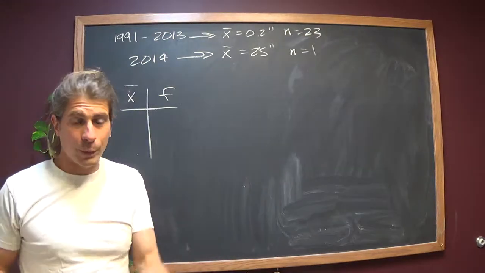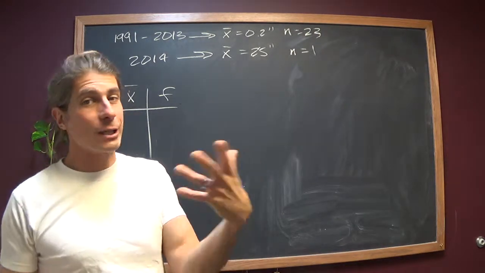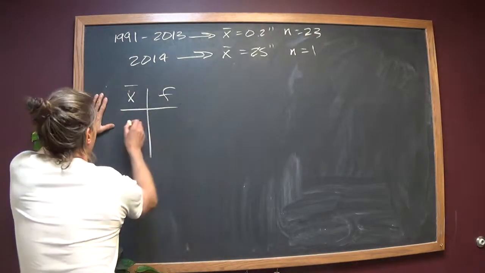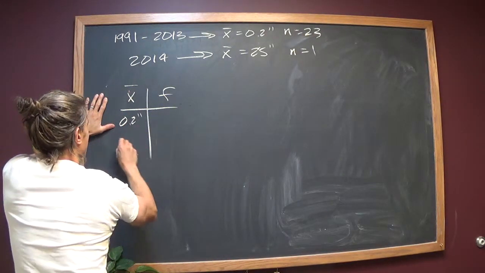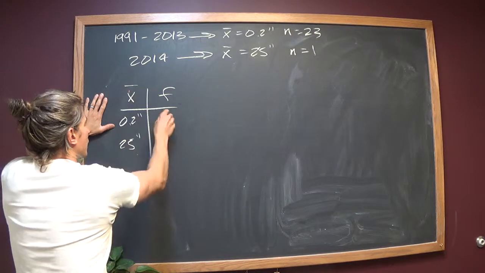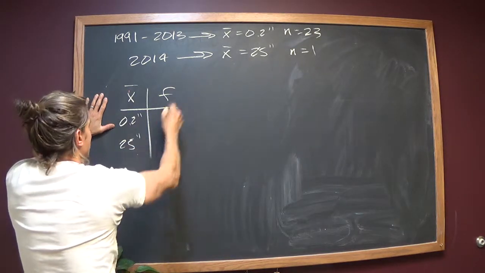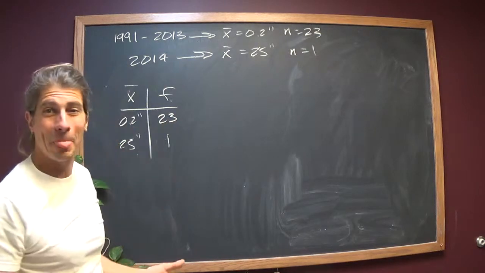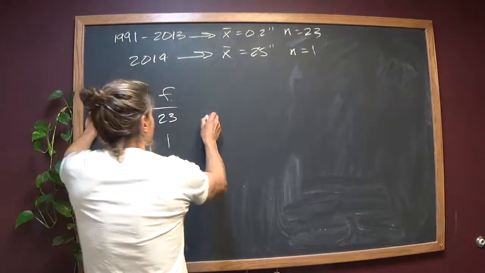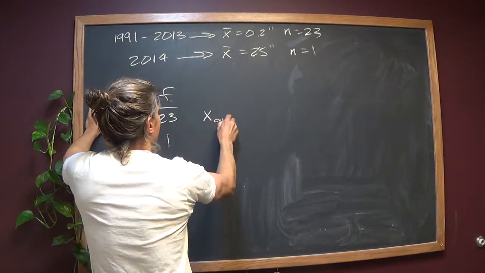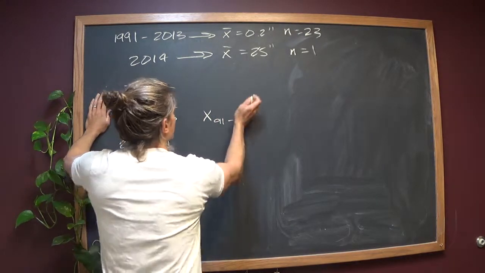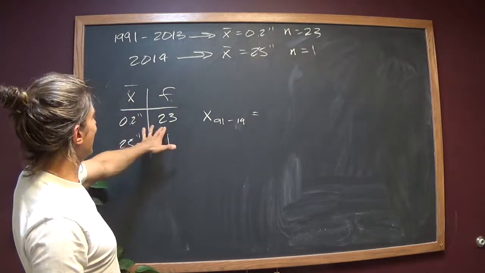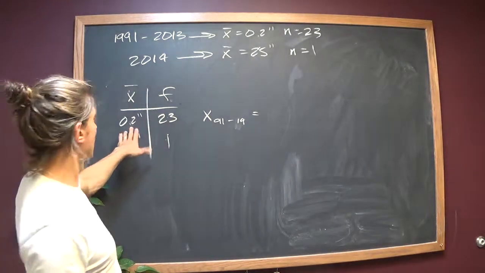And in the extra resources page, you'll see a GPA question, which this is the same as. So all you have is you have 2 averages. You've got 2/10 of an inch and you've got 25 inches. The frequencies of these are simply the sample sizes. This happened over 23 years, this happened over 1 year. And then to figure out your average from 91 to 2014, you simply do the weight times the average.